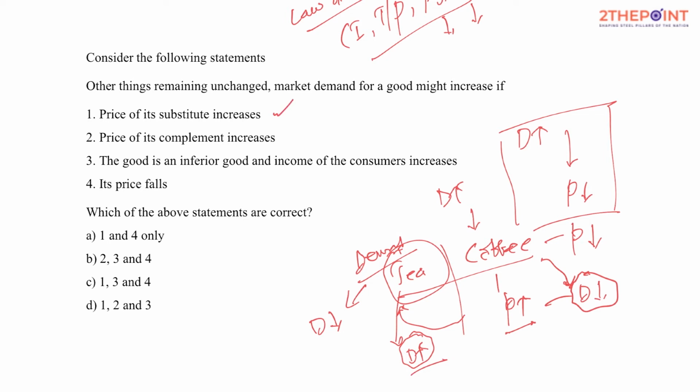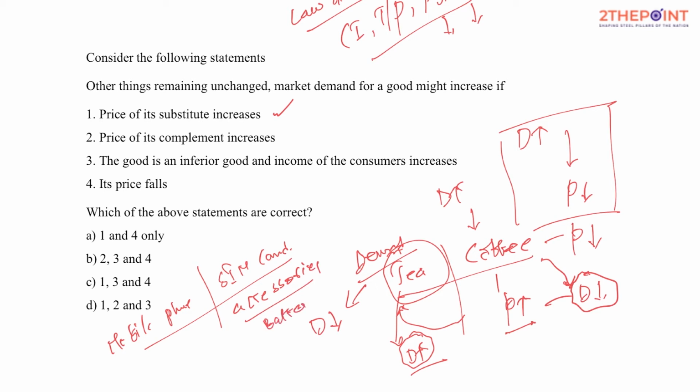Price of complement increases. What is a complement? I guess you could understand, one goes with the other, like a mobile phone and a SIM card, or simply mobile accessories, like the battery and all these things.